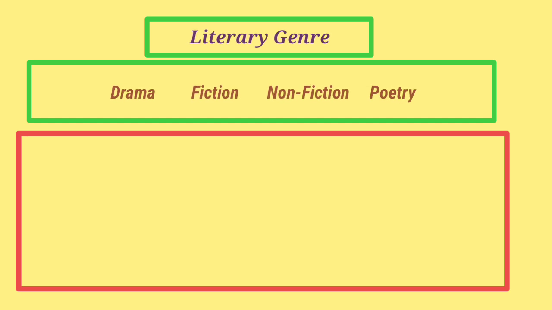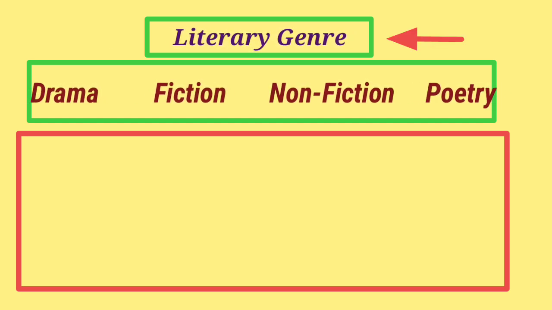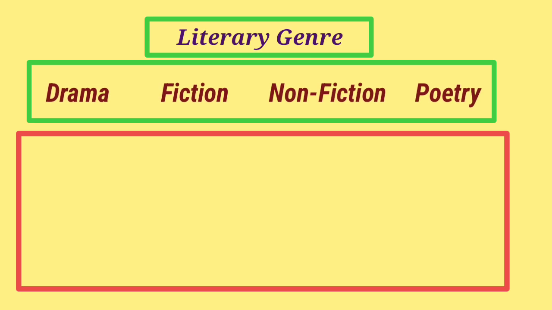So, literary genre is divided into two parts. Literary means literature and genre means type. Literary genre is divided mainly into four categories: drama, fiction, non-fiction, and poetry. For drama, it is further divided into two subtypes: comedy and tragedy.